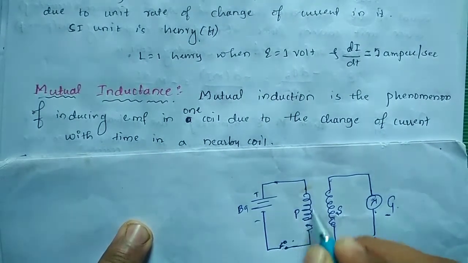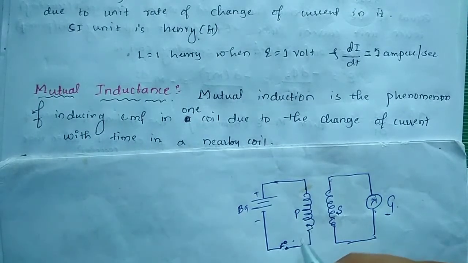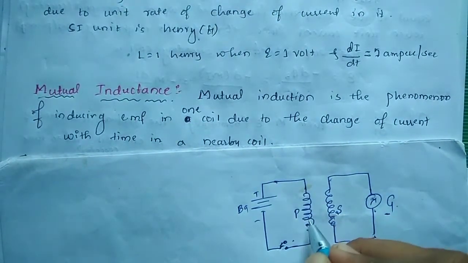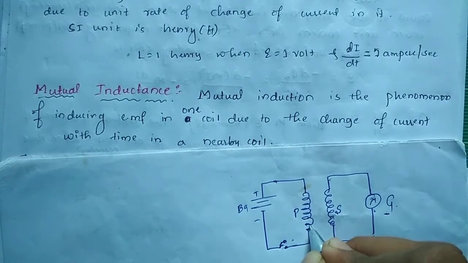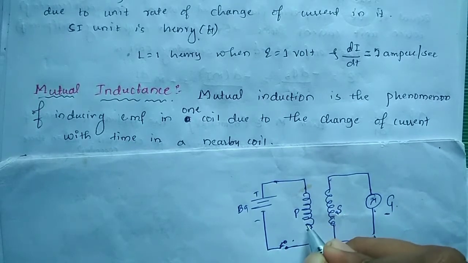Before tapping the key there is no EMF in the circuit, or there is no change in magnetic flux. When you tap the key, at that time current will flow through the circuit. At that time the change in magnetic flux takes place surrounding the primary coil.